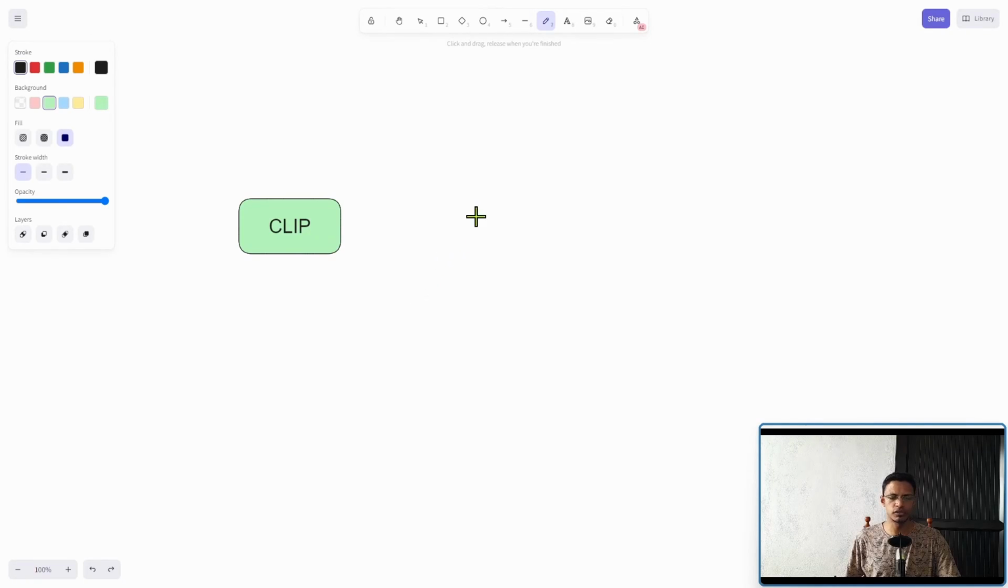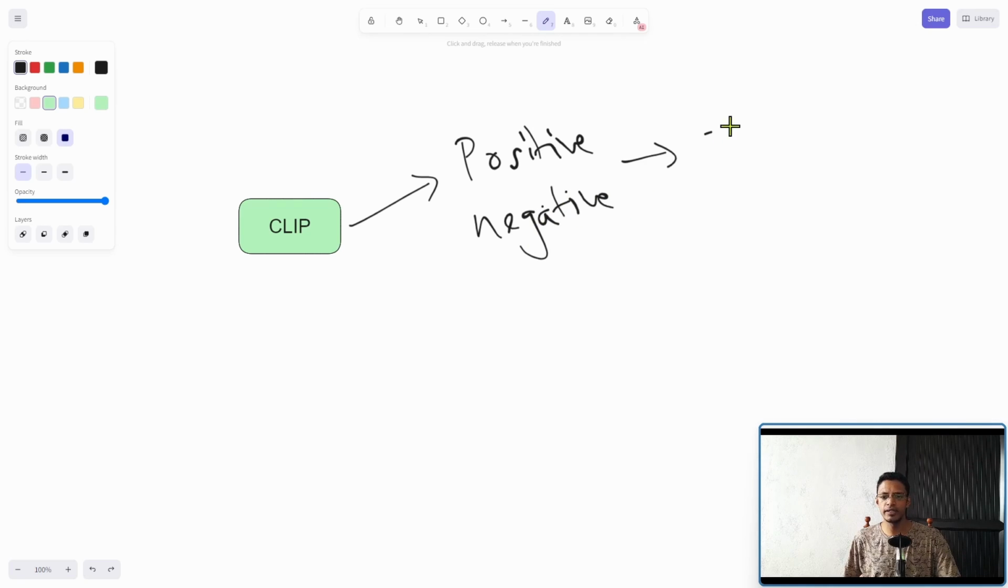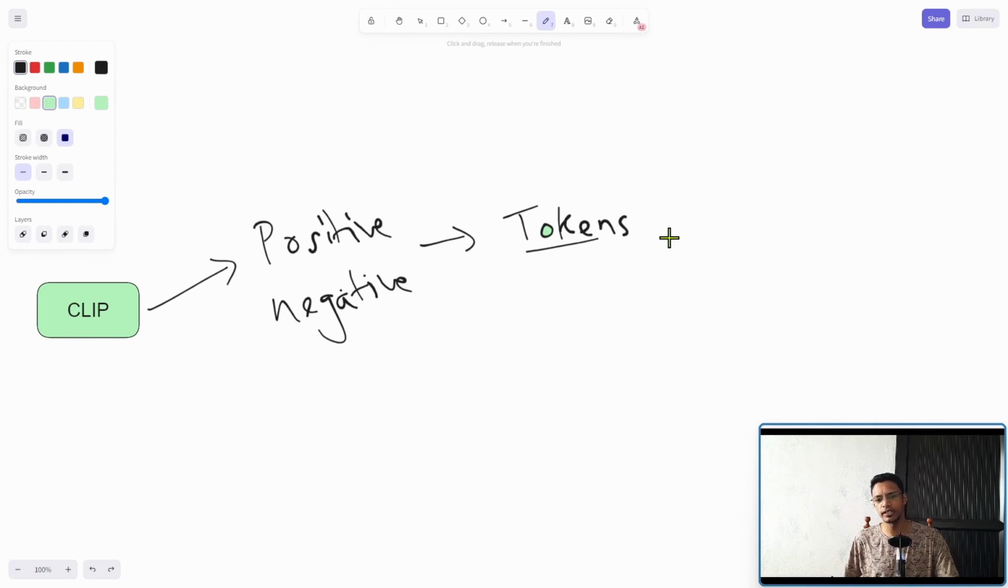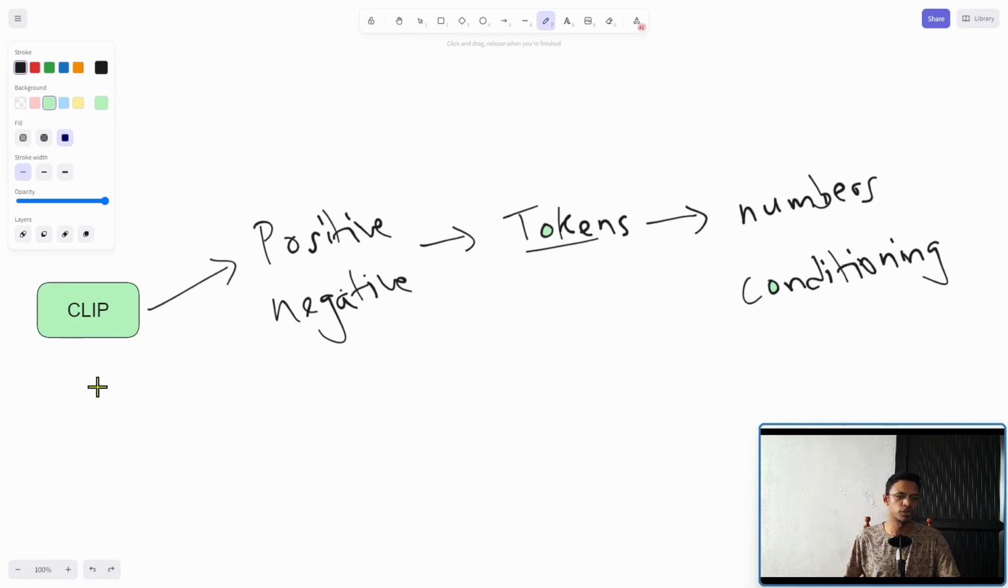The main purpose of the clip is to first take the positive input and the negative. They both work the same way, and then it will do something that's called tokenization. So it will convert them into individual tokens. Once we have those tokens, it will then change them into a bunch of numbers. These numbers basically are what the conditioning is. So that's the process of the clip.